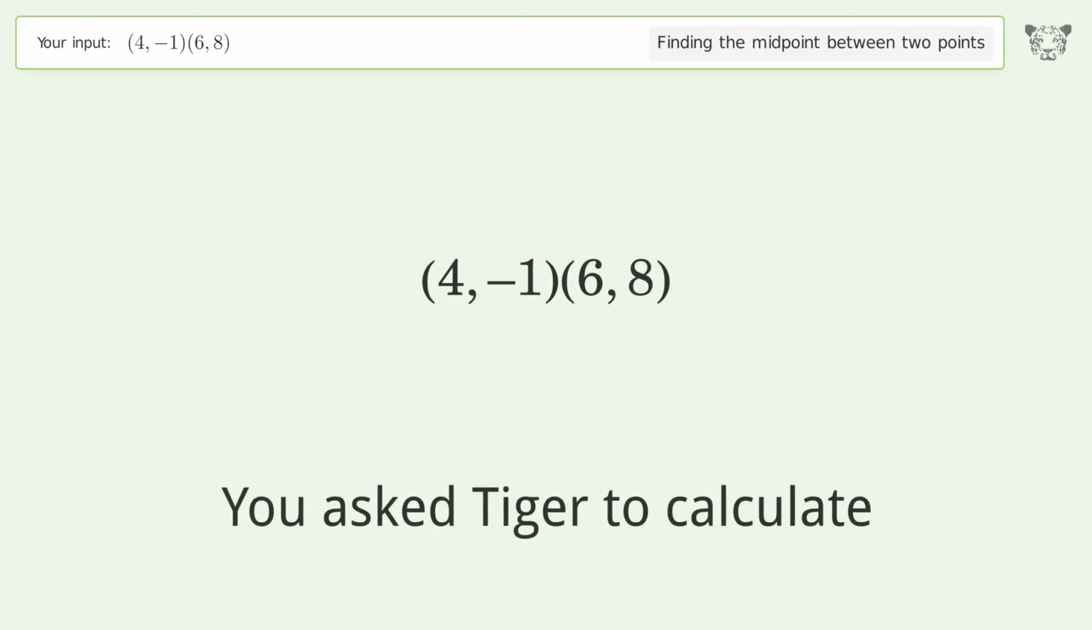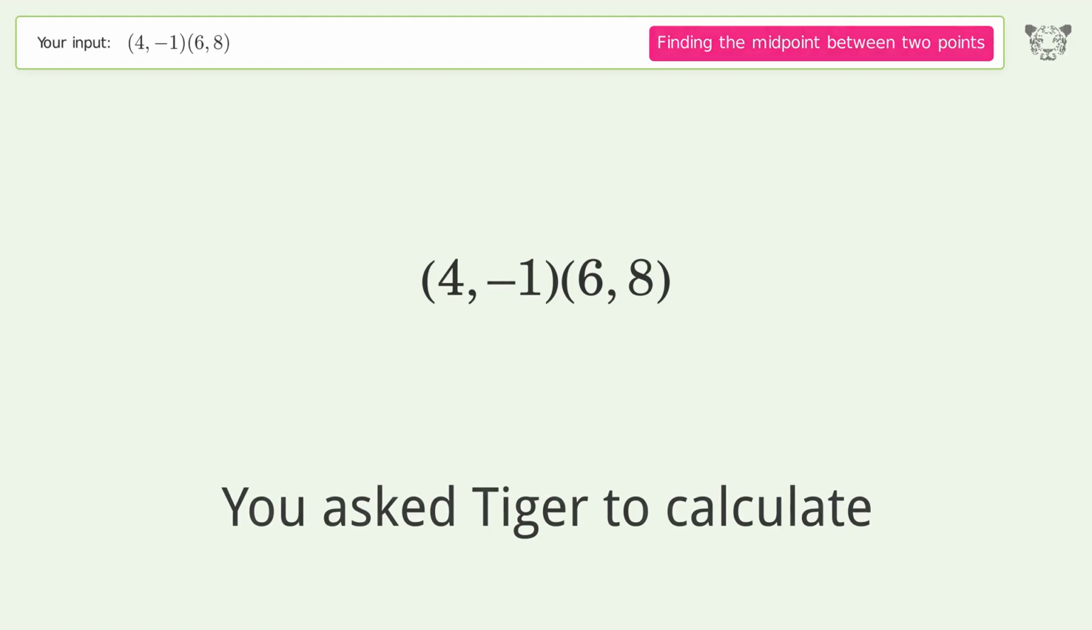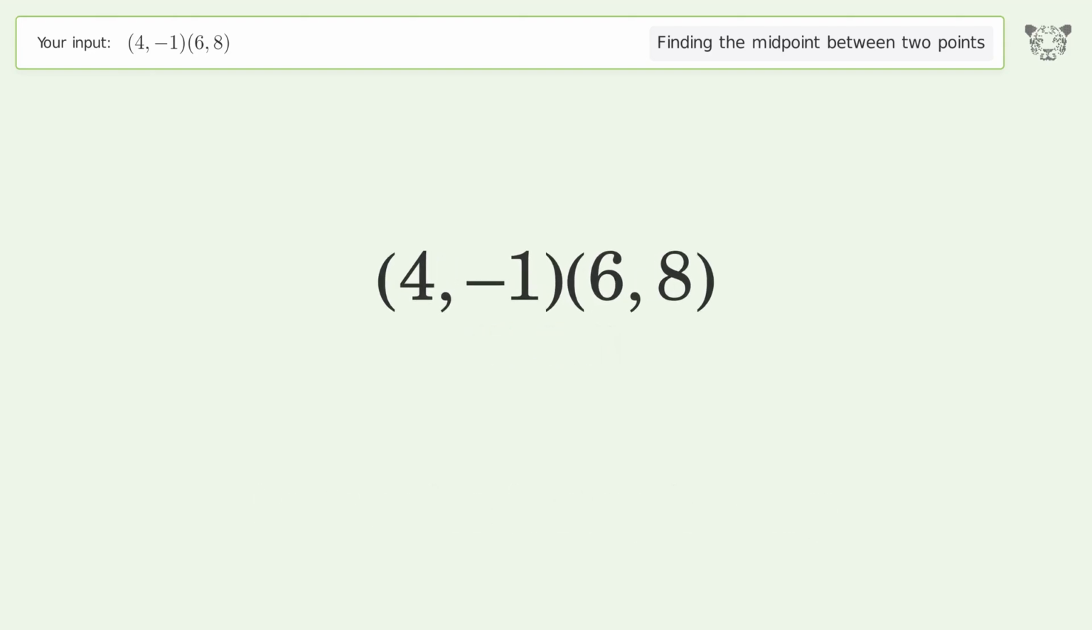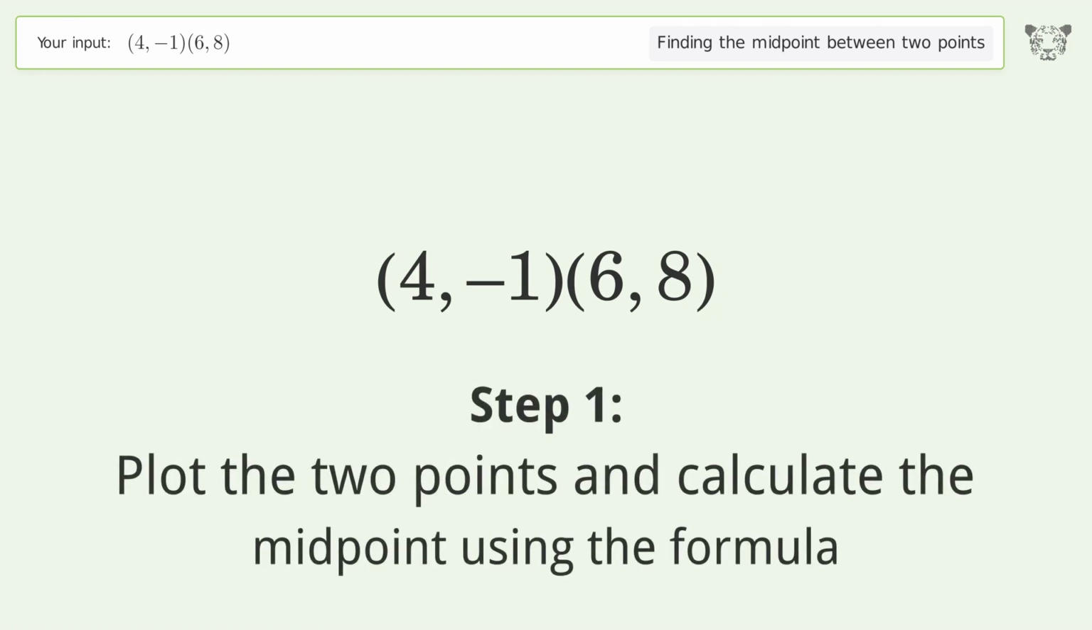You ask Tiger to calculate. This deals with finding the midpoint between 2 points. The midpoint between the 2 points is 5, 3.5. Let's solve it step by step. Plot the 2 points and calculate the midpoint using the formula.